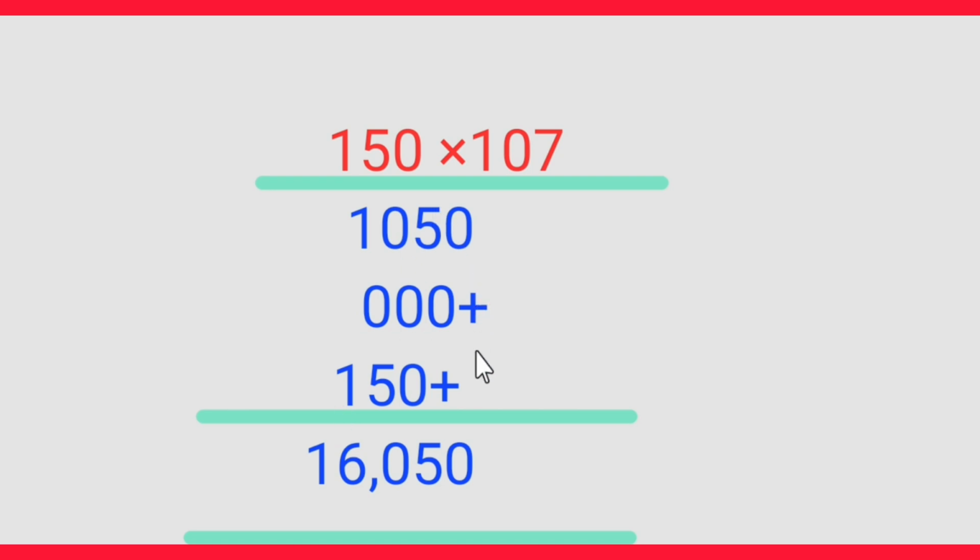Now let us add. 0, 5, 0, 5 plus 1, 6, 1. The answer is 16,050.